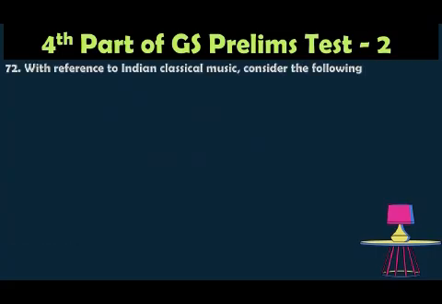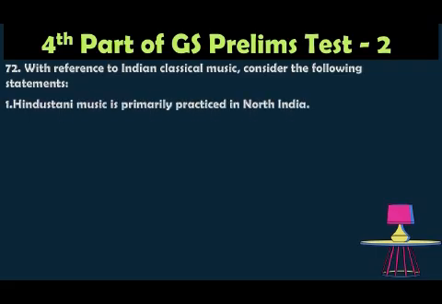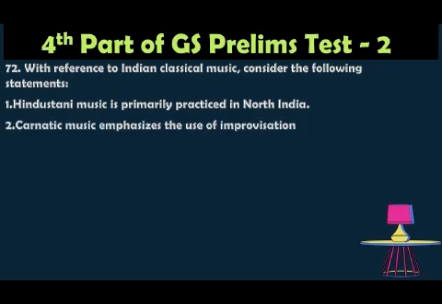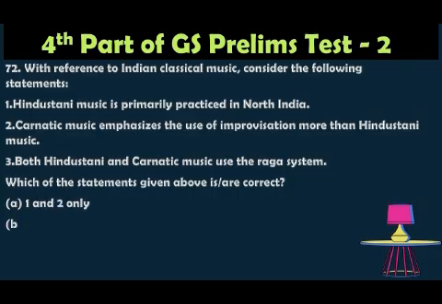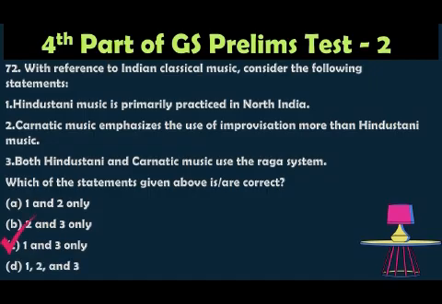Question number 72. With reference to Indian classical music, consider the following statements. 1. Hindustani music is primarily practiced in North India. 2. Carnatic music emphasizes the use of improvisation more than Hindustani music. 3. Both Hindustani and Carnatic music use the raga system. Which of the statements given above is correct? Option A, 1 and 2 only; option B, 2 and 3 only; option C, 1 and 3 only; option D, 1, 2 and 3. The correct answer is 1 and 3 only.